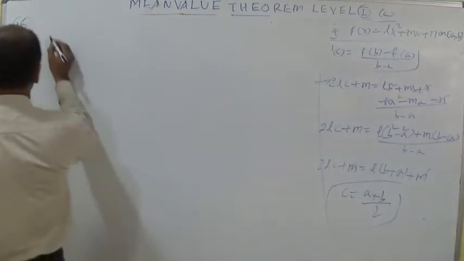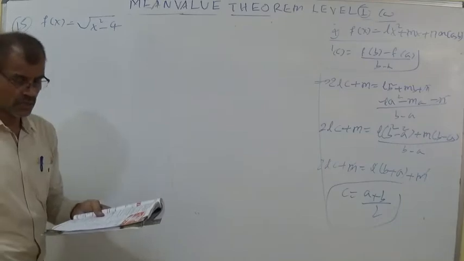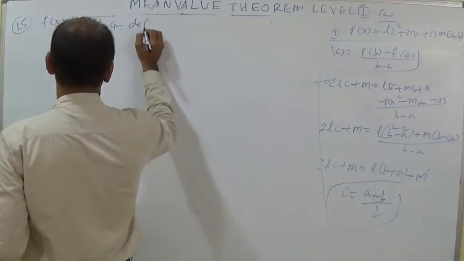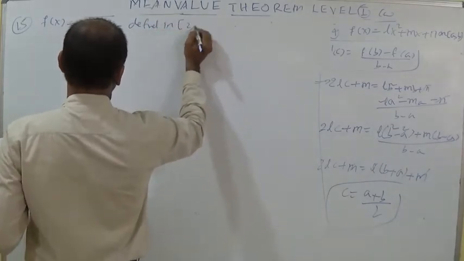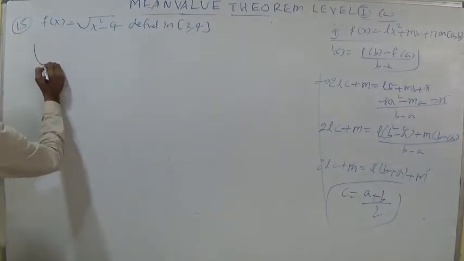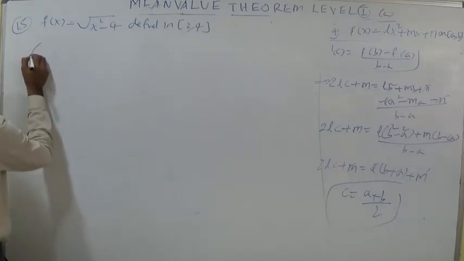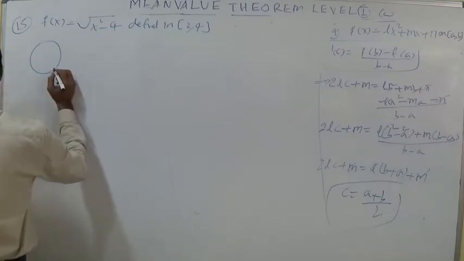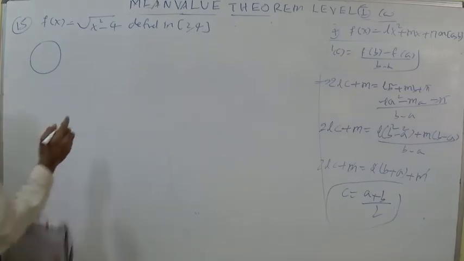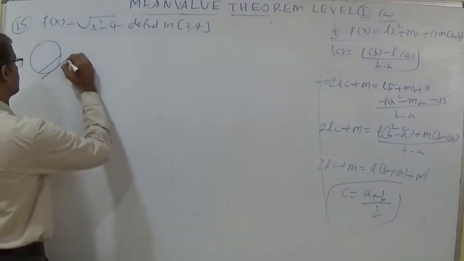A point on the curve f of x is equal to root of x square minus 4, defined on 2 comma 4, where the tangent is parallel to the chord joining the points 2 comma 4. We know that this is a circle. Tangent parallel to chord, this is a chord and this is parallel.